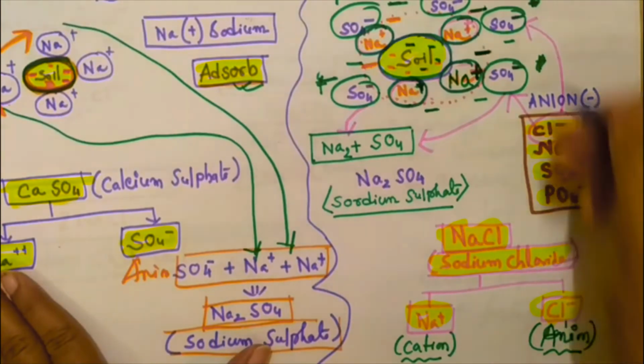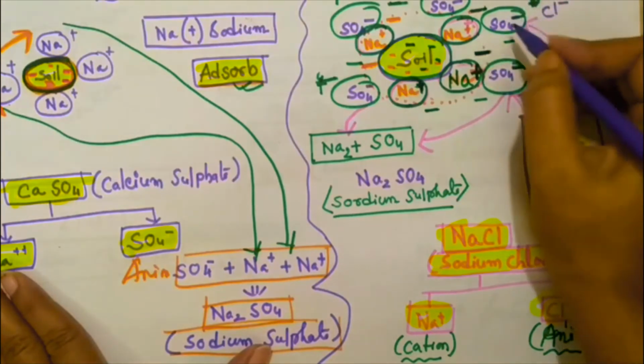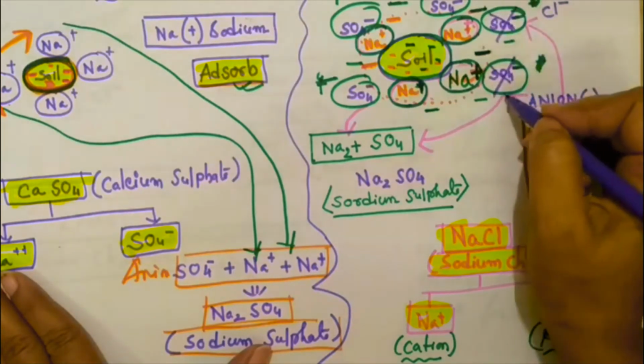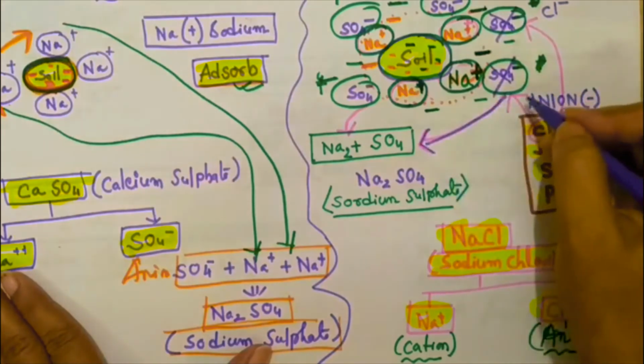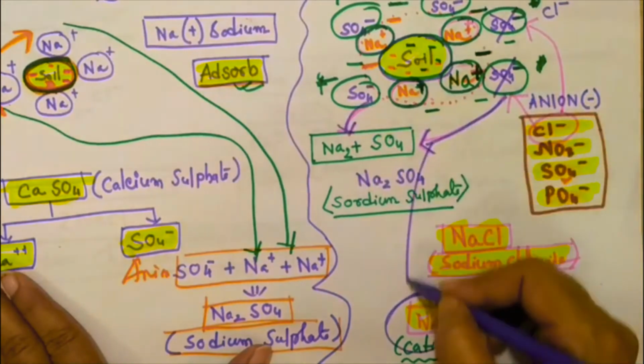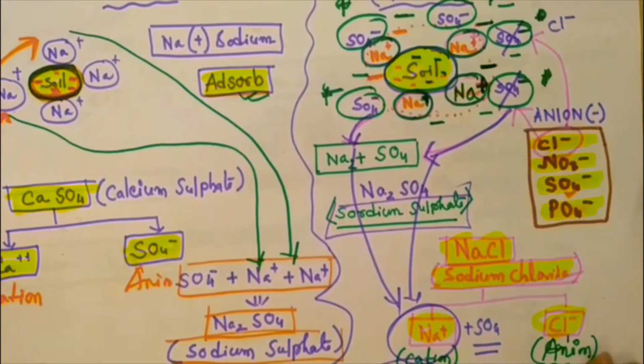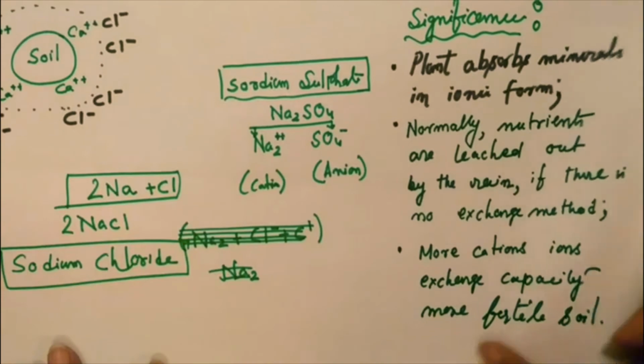Then what will be the result? The Cl will remain attached with the surface, and SO4 will be released from here and join with the Na. After Na plus SO4, it will be converted to Na2SO4, the sodium sulfate. This method is known as anion exchange. Okay, let's take another example of anion exchange.